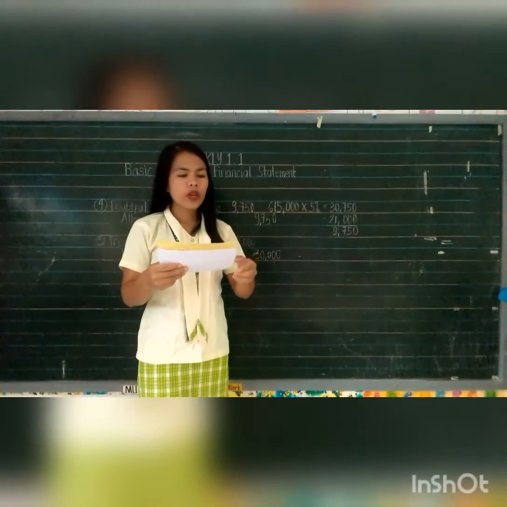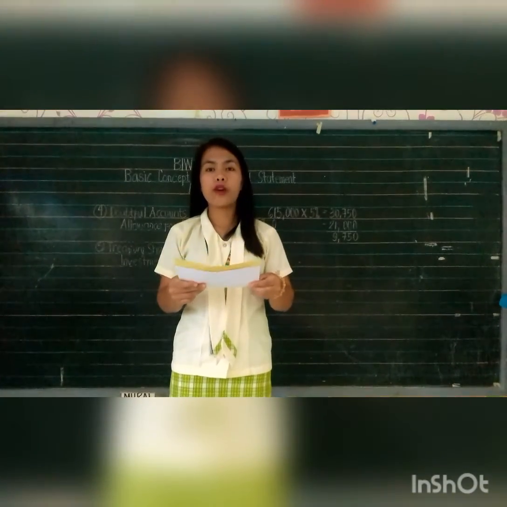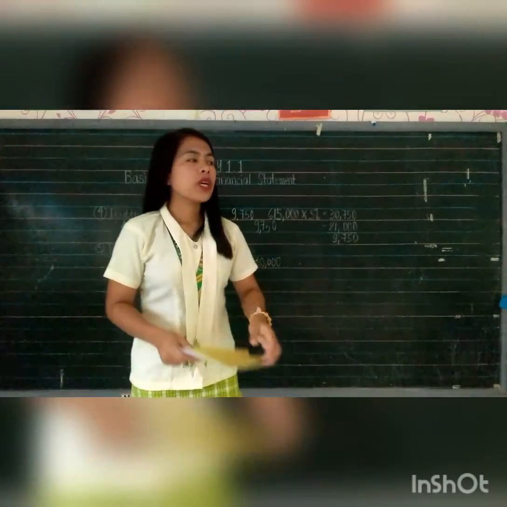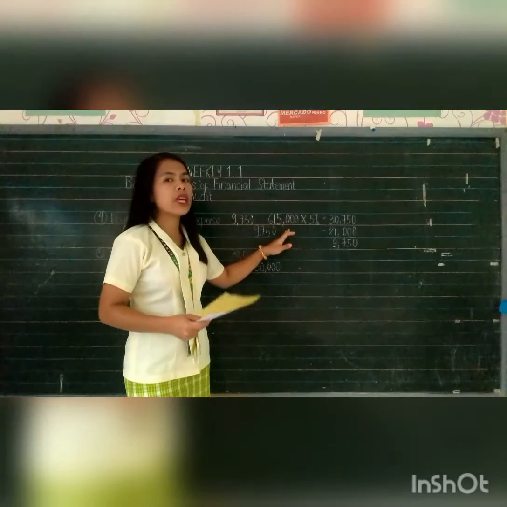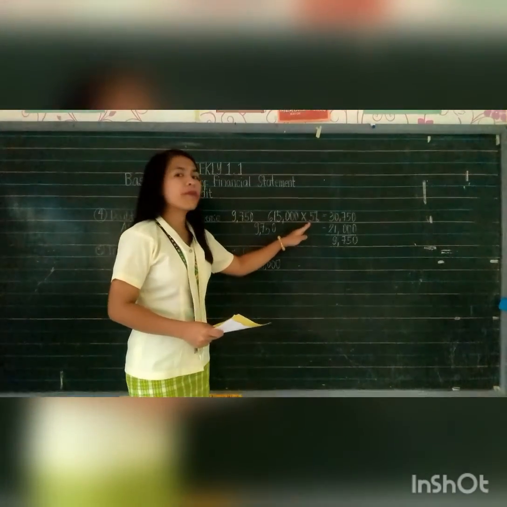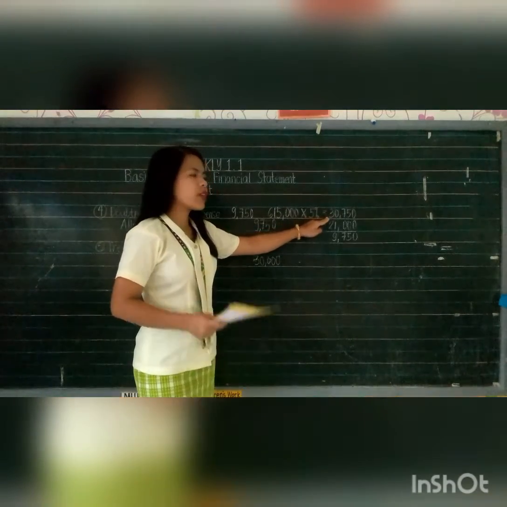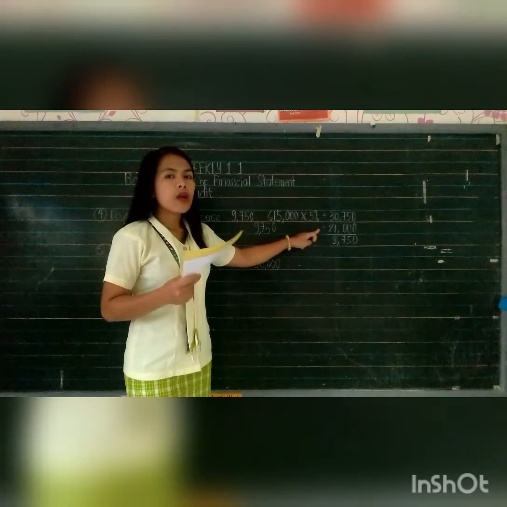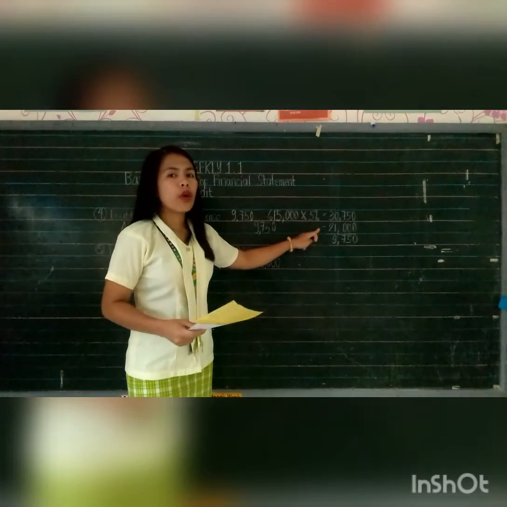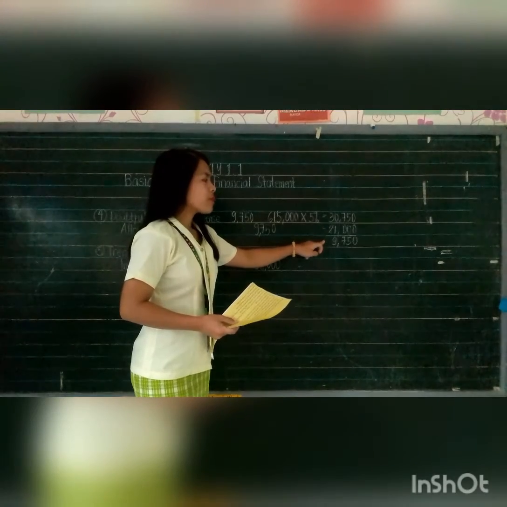For number 4, the allowance for doubtful accounts should be adjusted to 5% of accounts receivable. So our accounts receivable is 615,000, then it will be multiplied by 5%, the total of 30,750, less the previous allowance for doubtful accounts, which is 21,000.